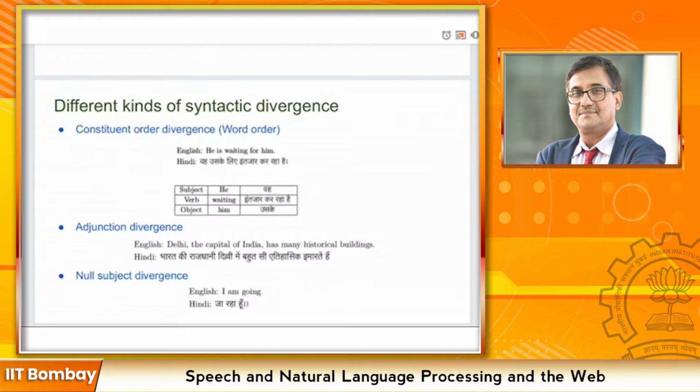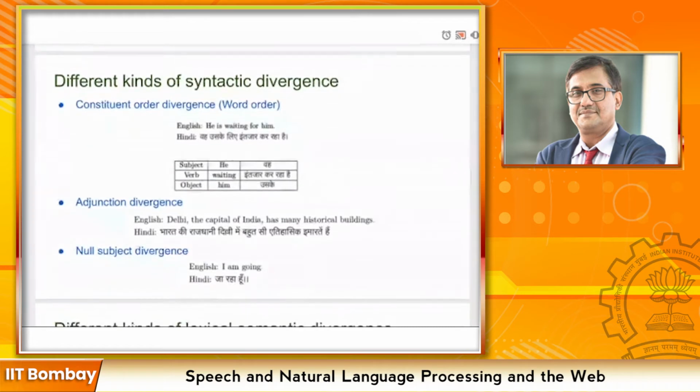First, coming to constituent order divergence, like from this example, "he is waiting for him", वह उसके लिए इंतजार कर रहा है. In this example, we can see that the subject is "he" and in Hindi it's वह. The verb is "waiting" and in Hindi the verb phrase is इंतजार कर रहा है, and the object is "him" and in Hindi it's उसके. The structure of the sentence in English is subject plus verb plus object, and in Hindi it is subject plus object plus verb. So different languages have different sentence structures, which leads to constituent order divergence.